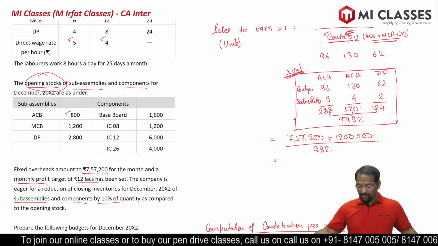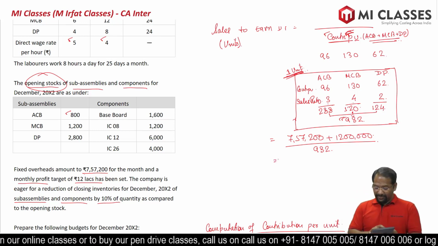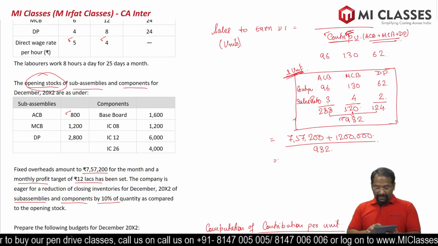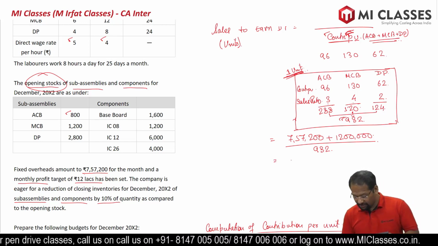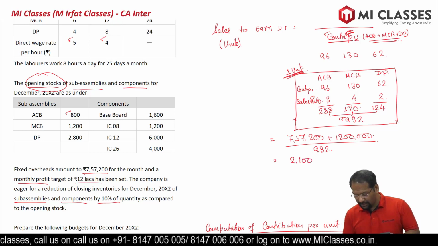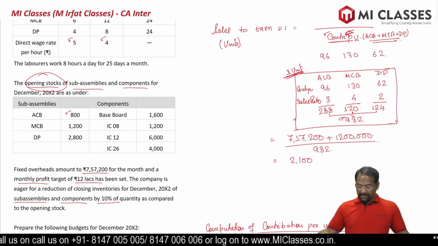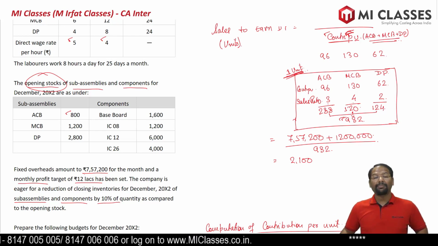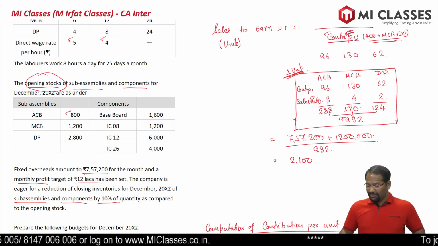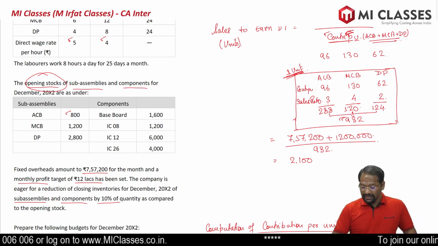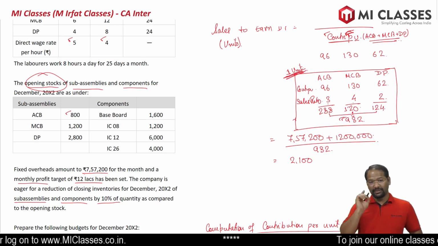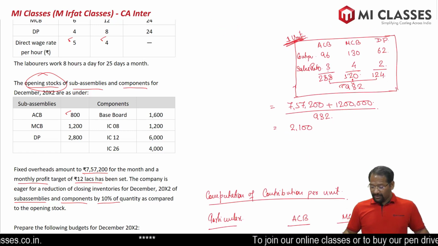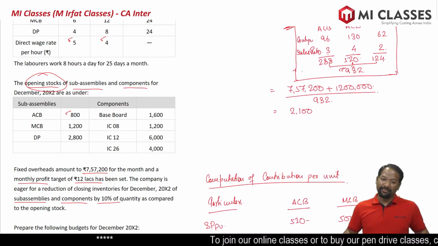So let's calculate this. 7,57,200 plus 12 lakhs divided by 932, we get 2,100 units. Now this 2,100 is the number of boxes. Very, very important. Now from here, let's calculate the sales budget.